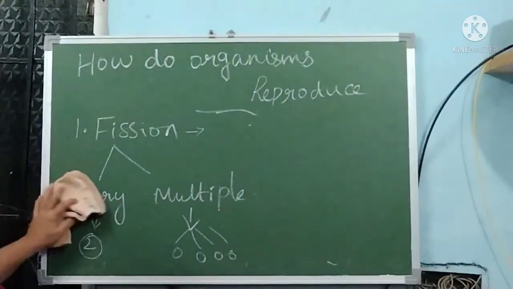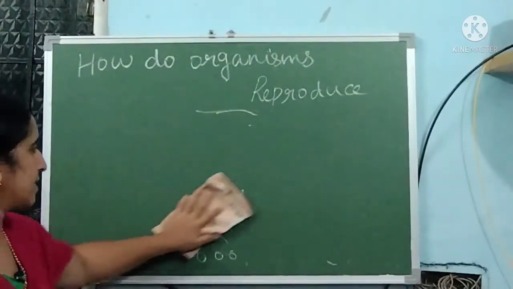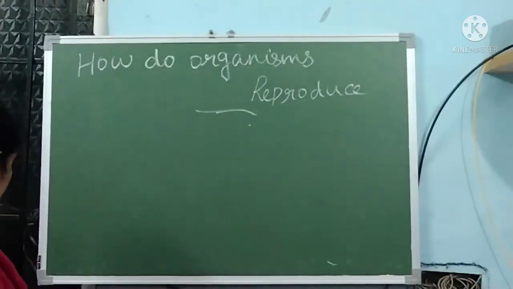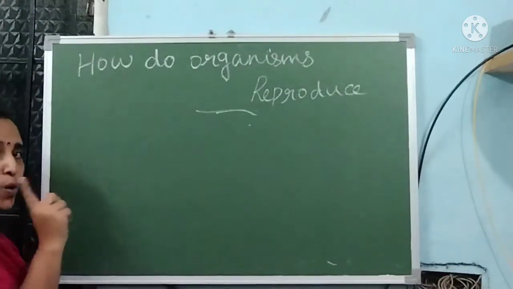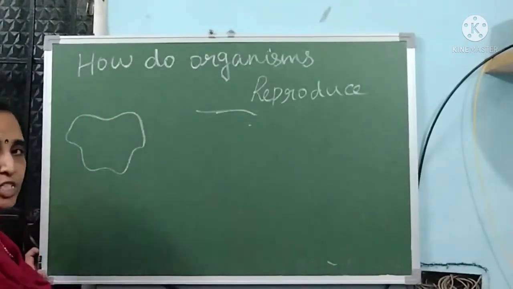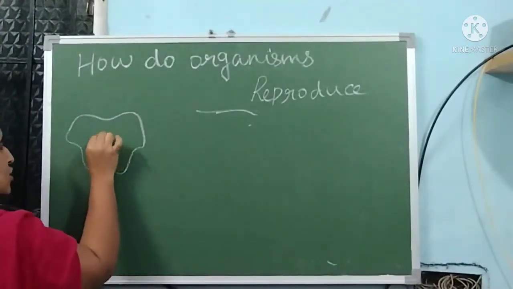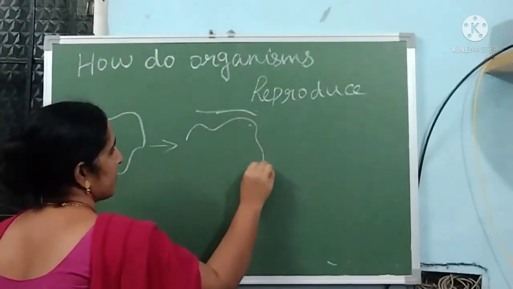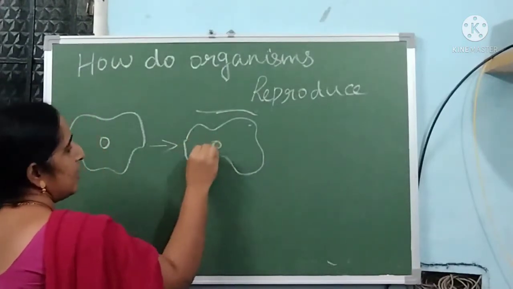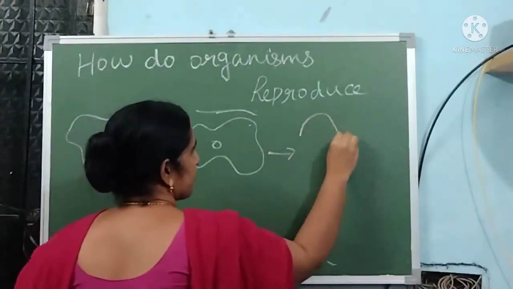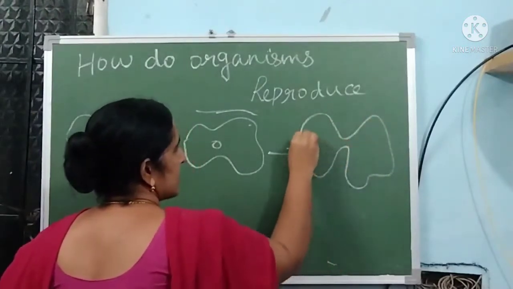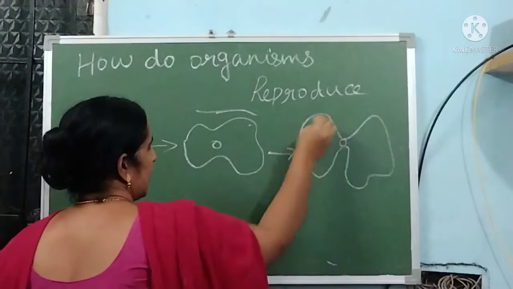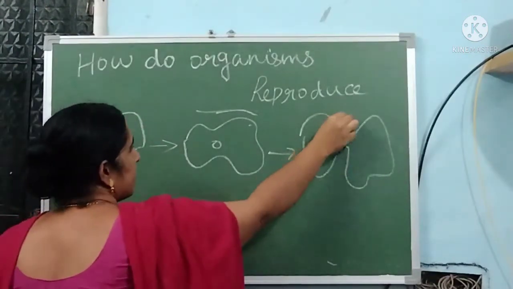For binary fission, the example is amoeba. We know that amoeba is a microorganism which contains only one cell. Amoeba has no fixed shape and structure. Suppose this is an amoeba which contains only one cell. It undergoes further division, just like this, and from here it is divided into two.